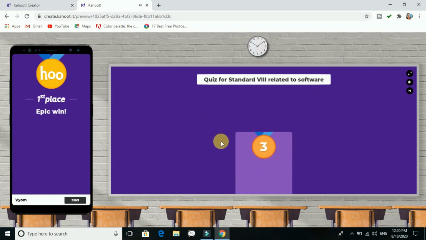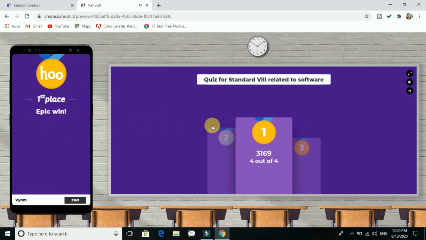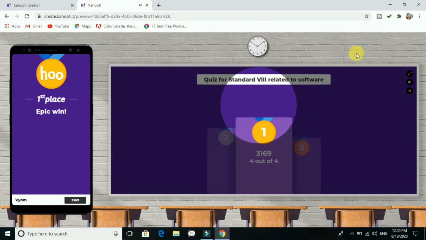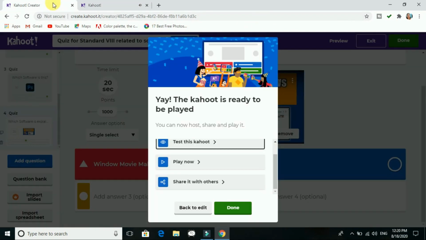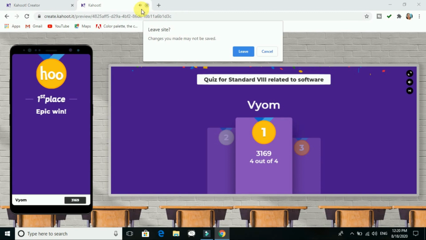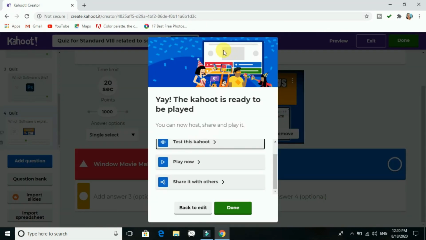You will see now the winner, it is the first place. You can see on the mobile phone the first place of that person, right? So this is about it. Okay, I want to leave now.